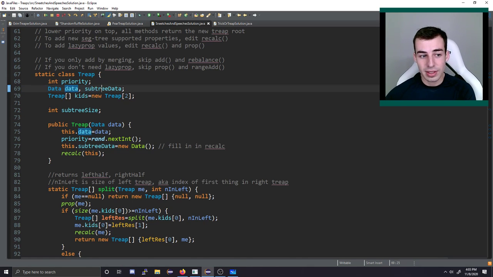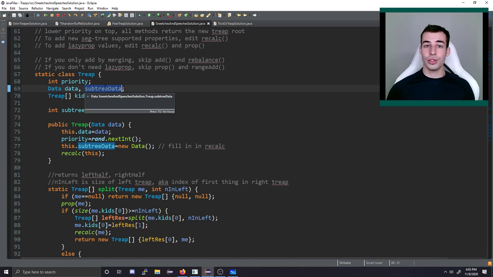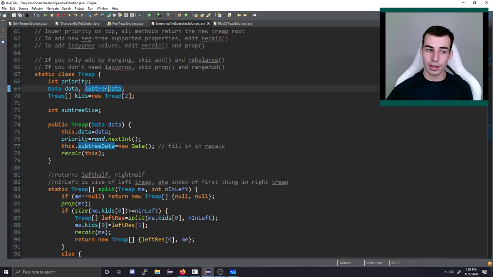Then in addition, we'll have this subtree aggregate value. The subtree aggregate will be for this node and also all of its children. Like how many 1s are there? Does this need to be reversed? Does this need to be set to 0? Does it need to be set to 1? All of that information we'll store in this subtree data object. The reason I keep these separate is because for me it was easier to think about it as I have 2 data objects and I need to merge them into 1. How do I do that in a good way?